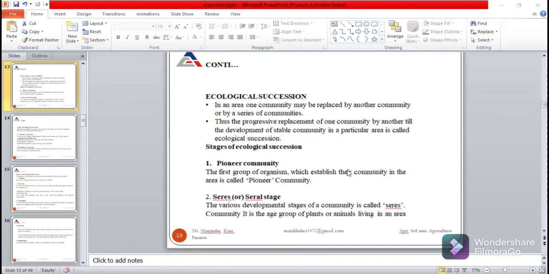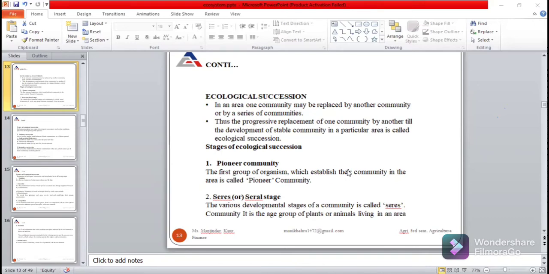Next is the climax community. Climax community is the last biotic community which develops in an ecological succession. And next is the seral or sterile stage. These are those communities which are developed between the pioneer community and the climax community.